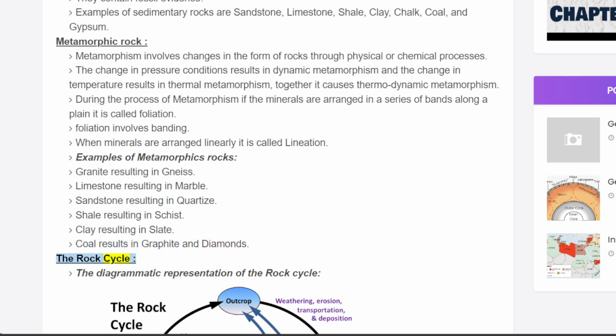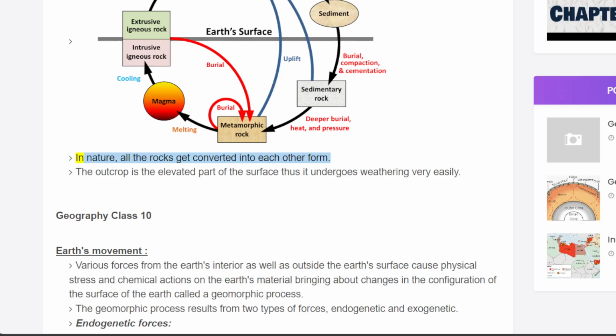The rock cycle. The diagrammatic representation of the rock cycle. In nature, all the rocks get converted into each other's form. The outcrop is the elevated part of the surface, thus it undergoes weathering very easily.